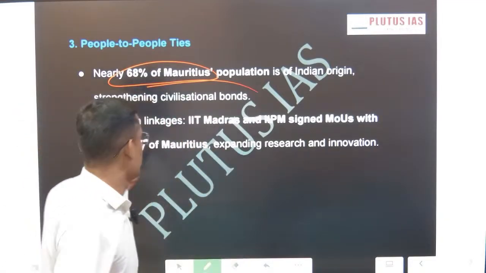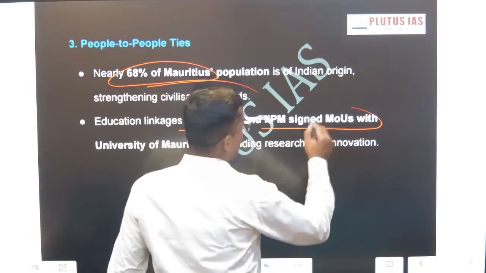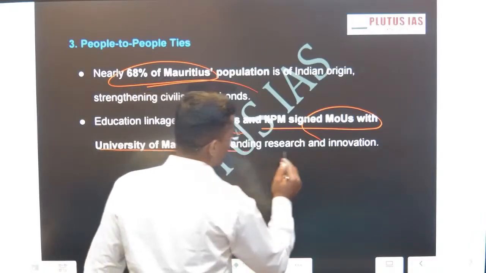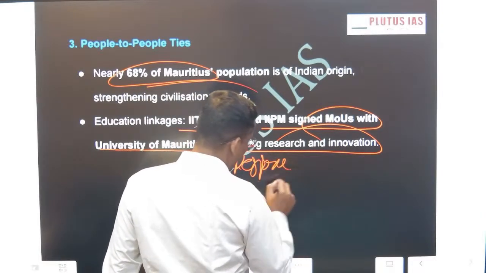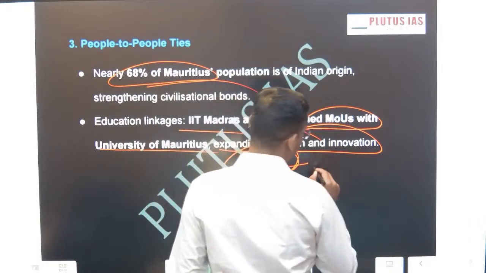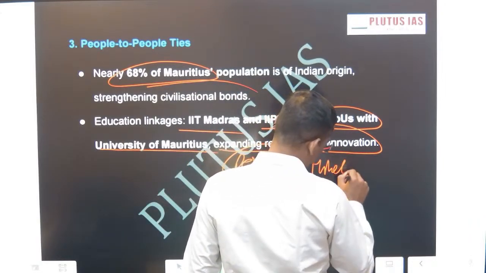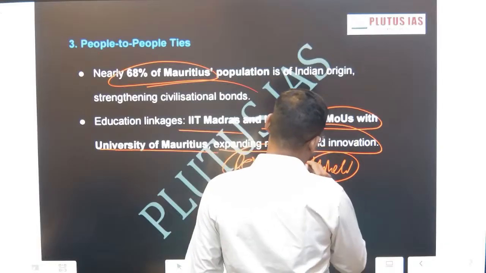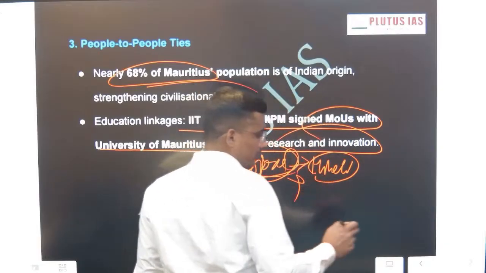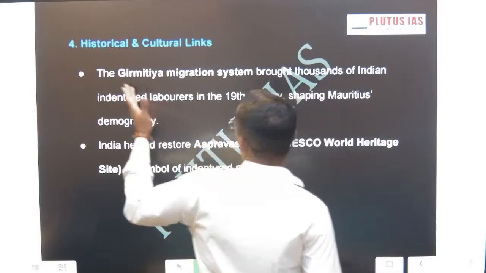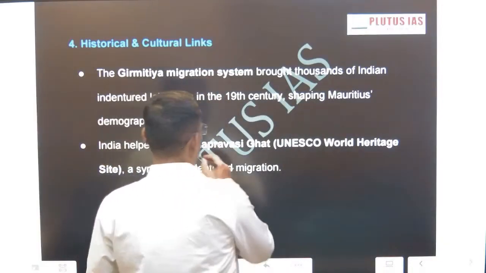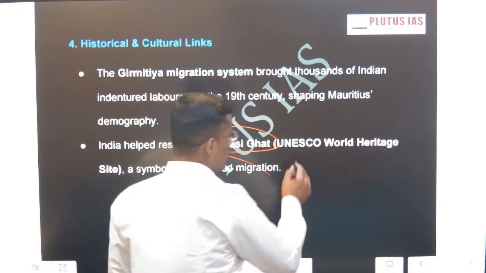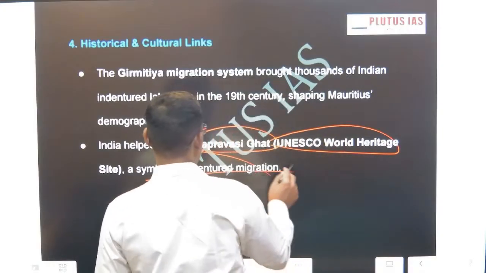Then IIT Madras signed an MOU with the University of Mauritius. Even on the language issue, most of the people speak either Hindi or some Indian state language, that is Malayali. Then the Girmitiya migration system, the historical and cultural ties, the demographic, Aapravasi Ghat, UNESCO's World Heritage Site, a symbol of international migration.